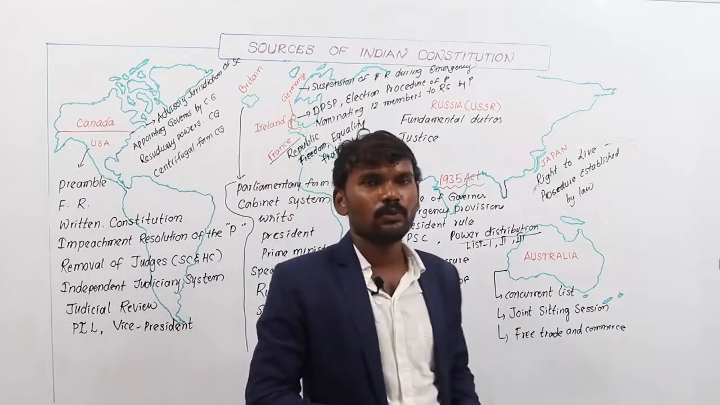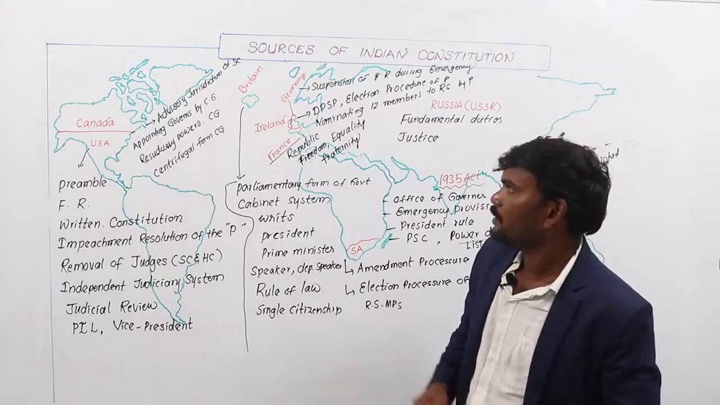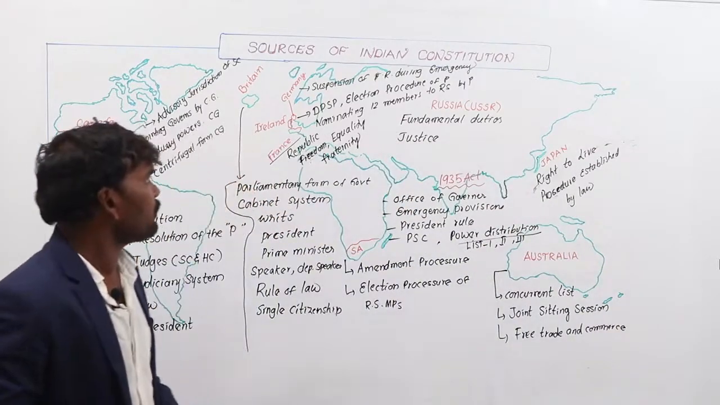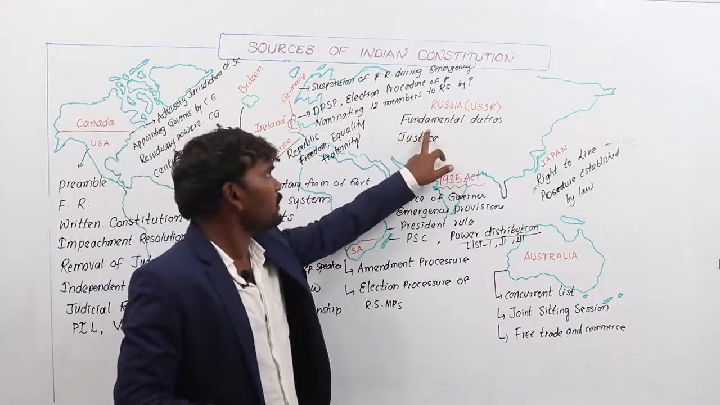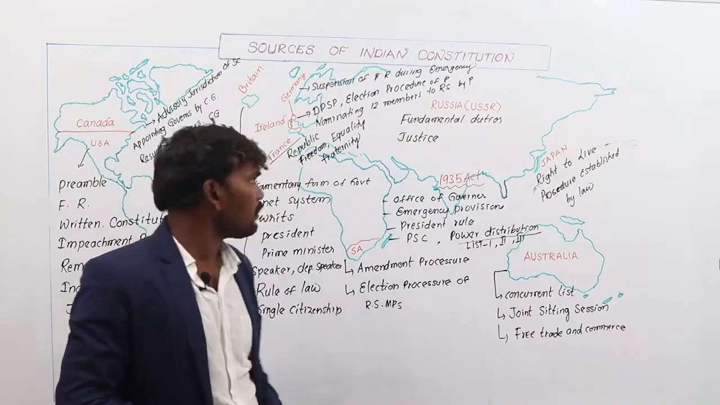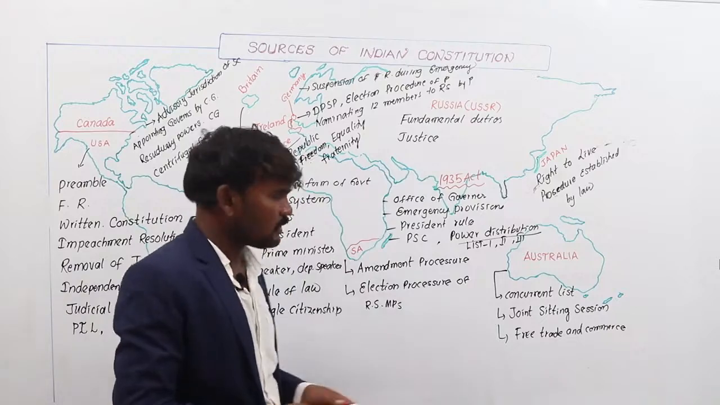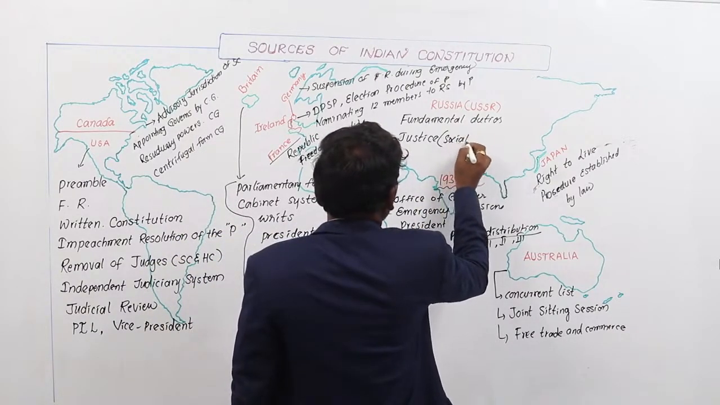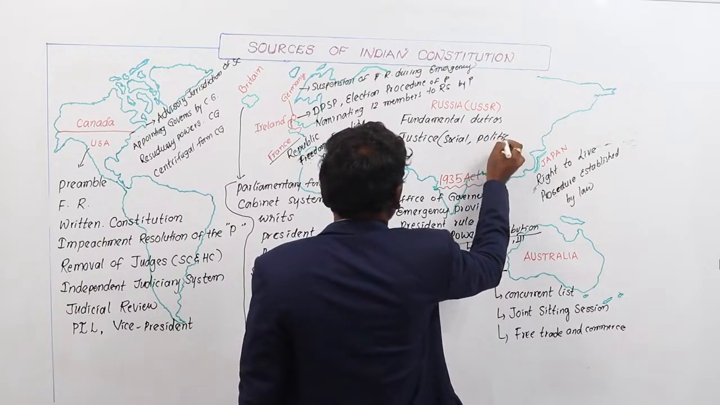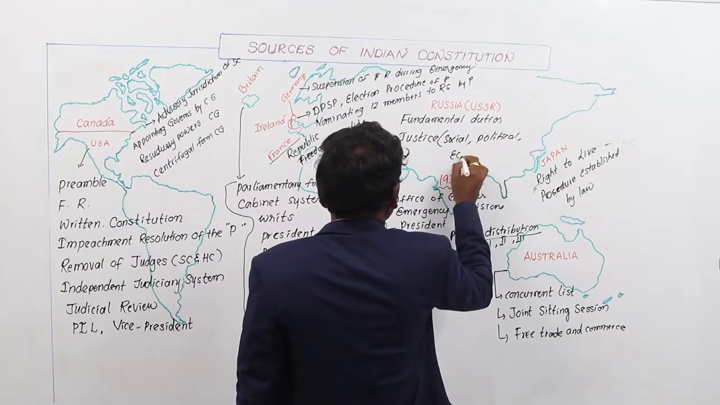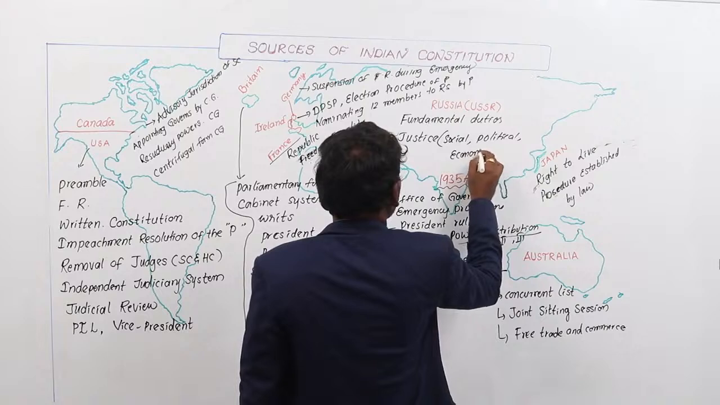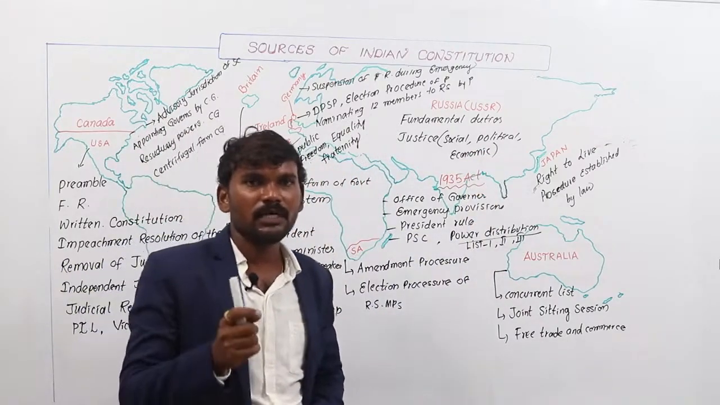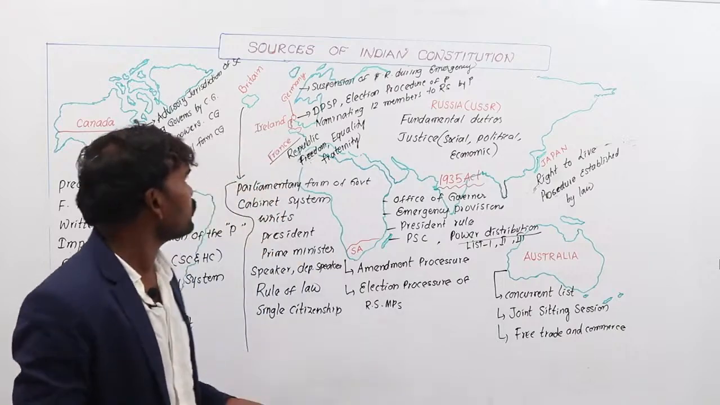These are various sources of the Indian Constitution. So there is a chance to ask one question from this topic. Fundamental duties is derived from USSR, and the concept of justice. Justice means social, political and economic justice. The concept of justice and the concept of fundamental duties are derived from USSR, now Russia.